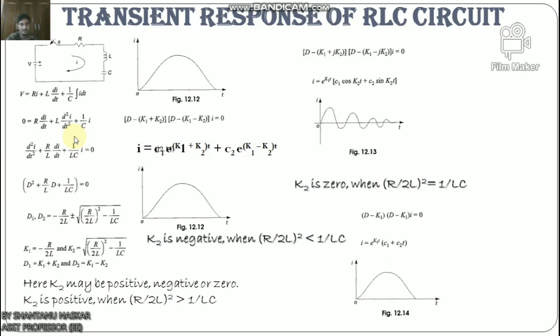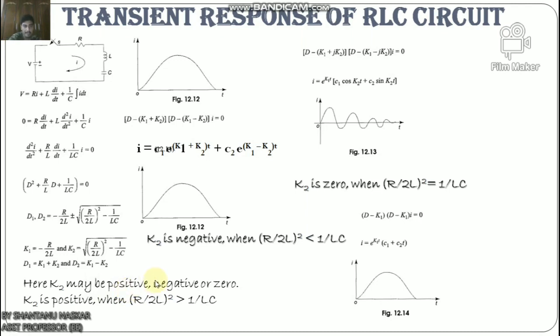Now the characteristic equation for the above differential equation is D square plus R by L into D plus 1 by LC equals 0. The roots of this equation are D1, D2 equals minus R by 2L plus or minus root over (R by 2L) whole square minus 1 by LC. Assuming k1 equals R by 2L and k2 equals root over (R by 2L) whole square minus 1 by LC, D1 equals k1 plus k2 and D2 equals k1 minus k2. Here k2 may be positive, negative or 0. So k2 is positive when (R by 2L) whole square is greater than 1 by LC.